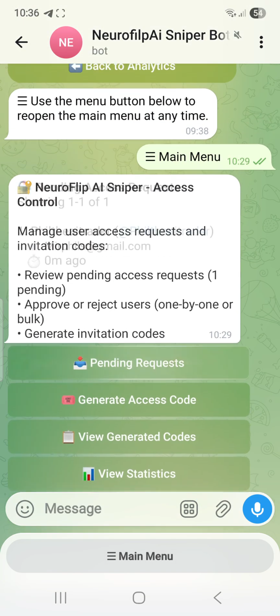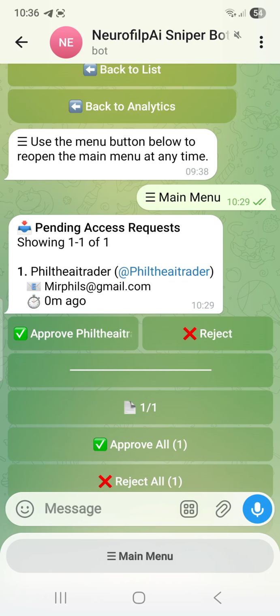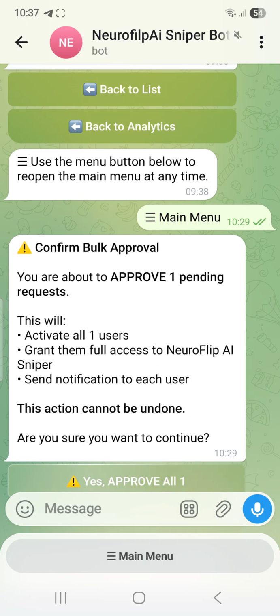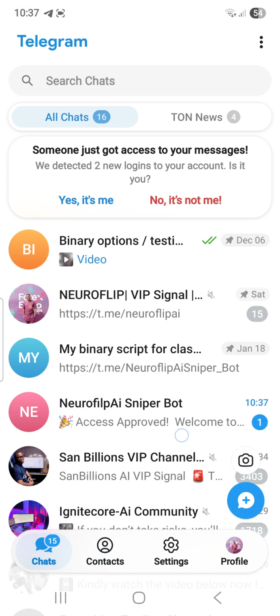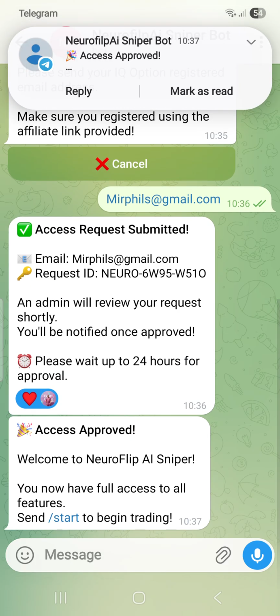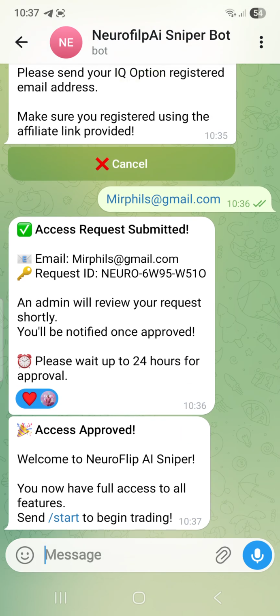Access control, pending request. Then you can see here this is the AI trader. Look at the Gmail here. If you use another Gmail, note that it will not go through. So use the exact Gmail account that you used to register the IQ Option account. So I have approved it. Let's go back to my second account, and you can see access has been approved. You now have full access to all features. To begin trading, you just have to click on start.